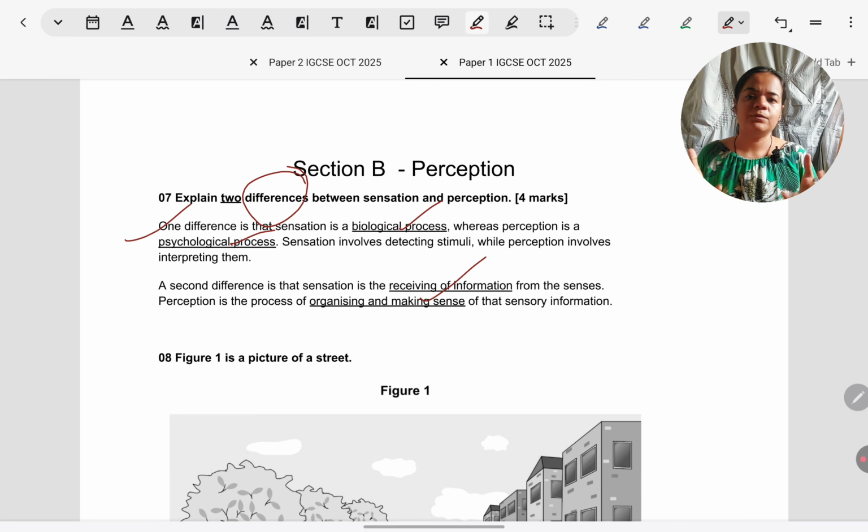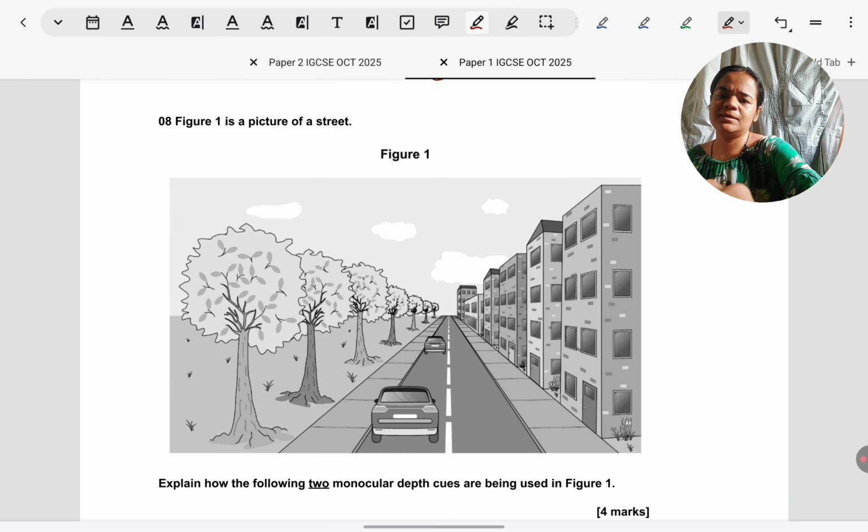Another is sensation involves receiving information through senses. Don't stop at that. Perception involves organizing and making sense of information. In perception, it's very common to have stimuli based questions. There's a picture, you have to look at it and you have to answer something.